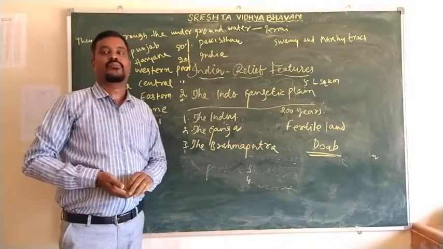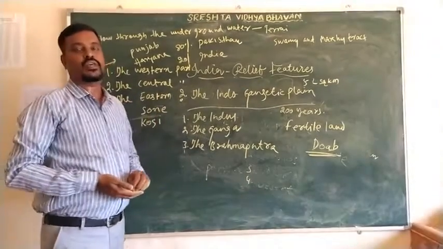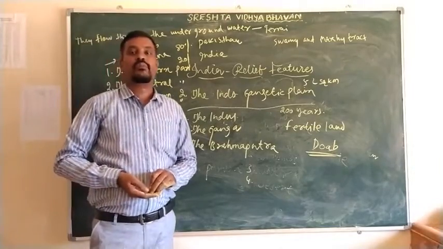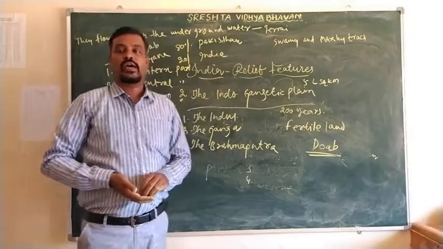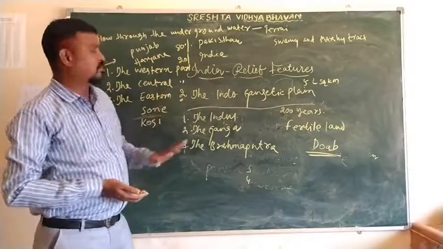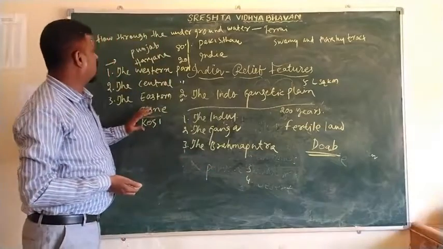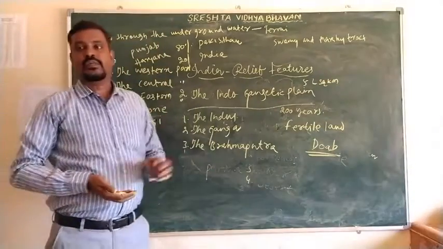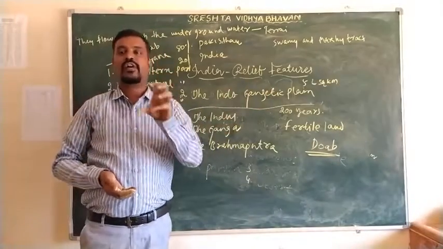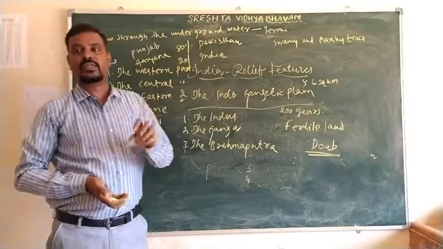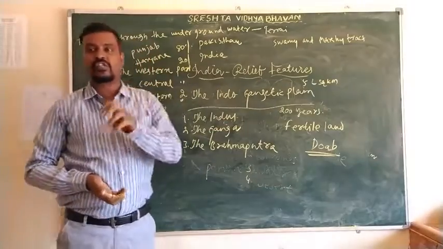The third part is the eastern part. In the eastern part, only one river is flowing. That river is known as the Brahmaputra, and this Brahmaputra flows in the Assam region only. Whenever the Brahmaputra flows, it brings thick alluvium soils, silt, and gravel stones.